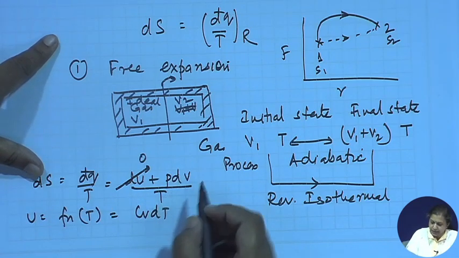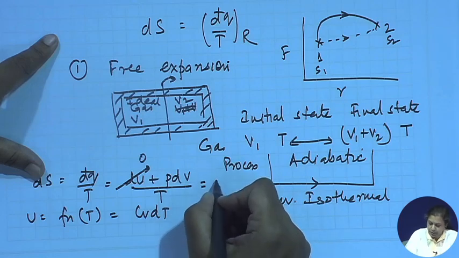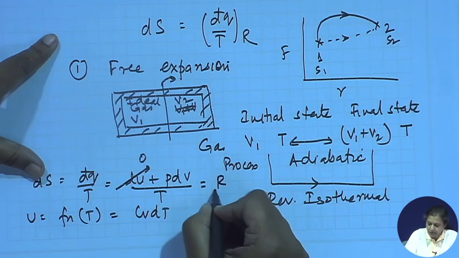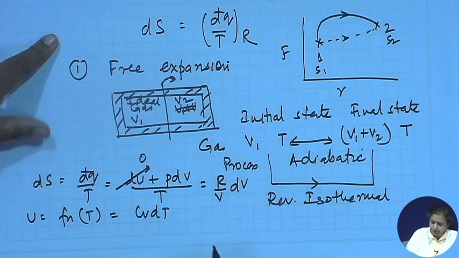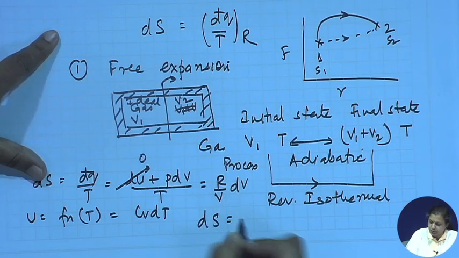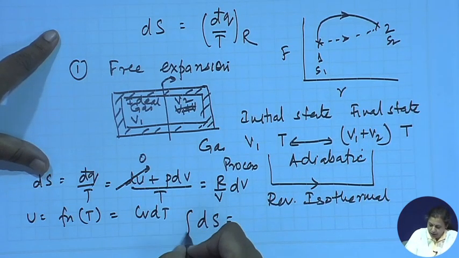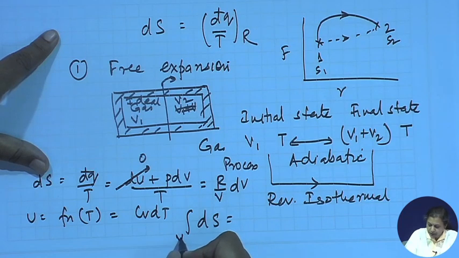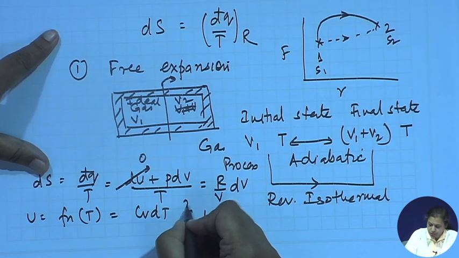Suppose it is an ideal gas, then for this particular case what do we have? We have R by v dv. So, what is ds in this case, or integral ds from state 1 to state 2?